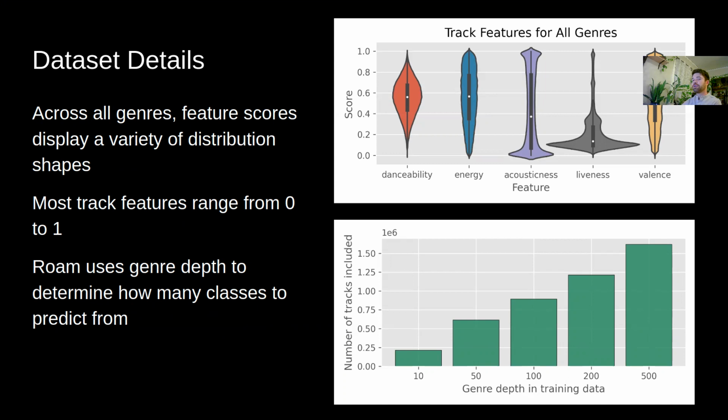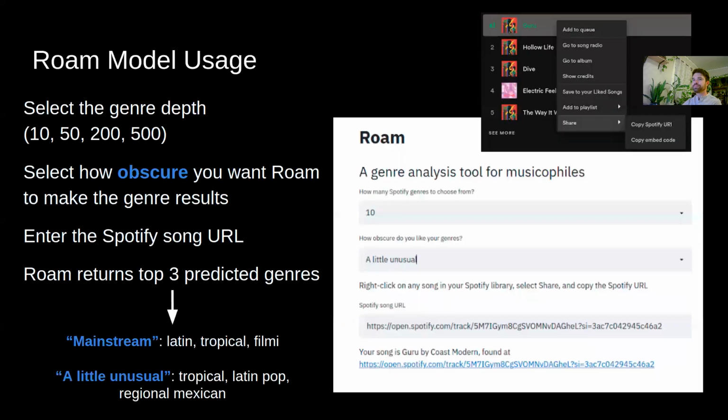And Roam also uses genre depth to give the user a little bit more control over how many different genres or classes they want Roam to predict from. And you can see that as you increase the genre depth, or the number of genres, the number of tracks included in the model rises substantially.